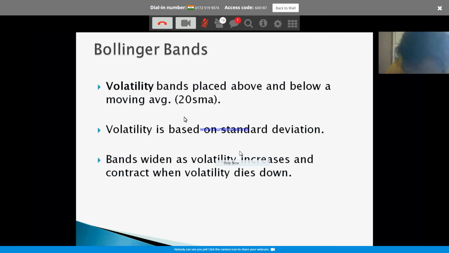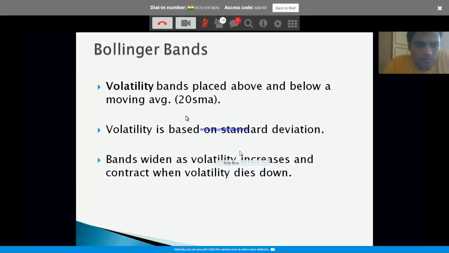Now, what is this Bollinger Band? So far, we have used different types of mechanisms to figure out the market, right? This is one mechanism which uses the volatility of the specific instrument. Now, what is the advantage of this over others? Let's say, for example, I'm using State Bank of India or Reliance, and I don't know these charts before, I know nothing about them. But just opening State Bank of India, now how State Bank of India behaves from